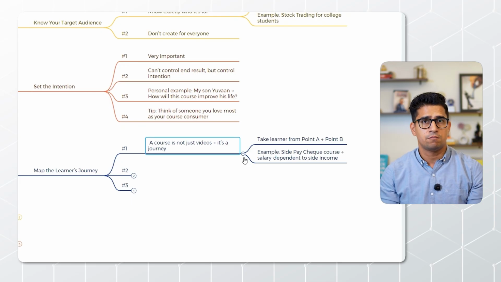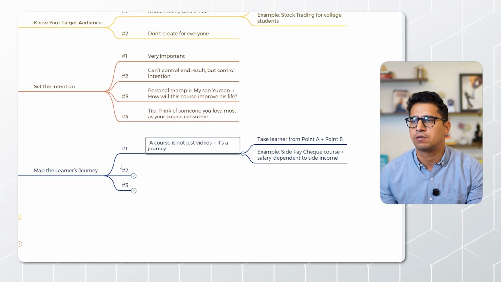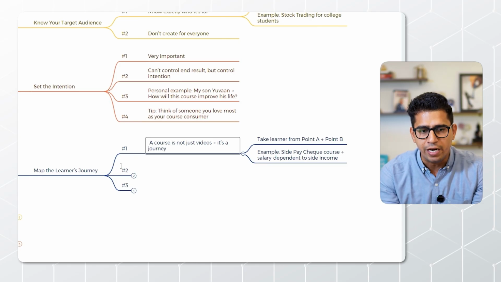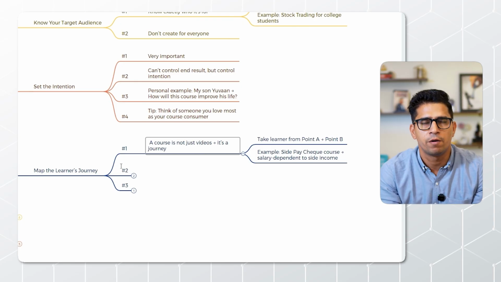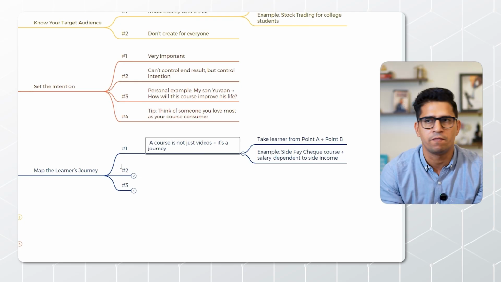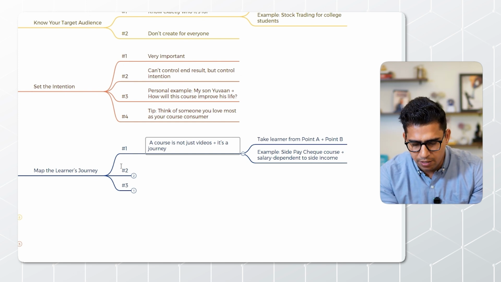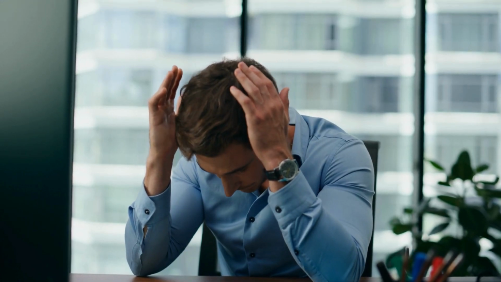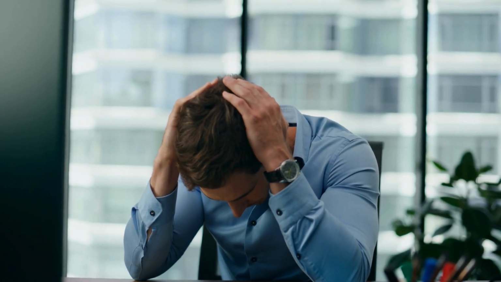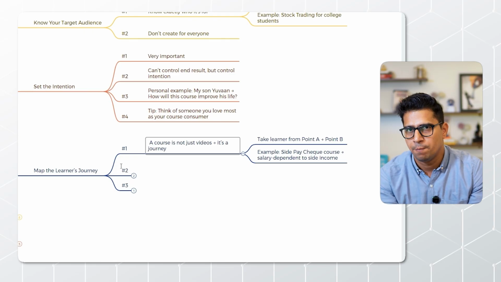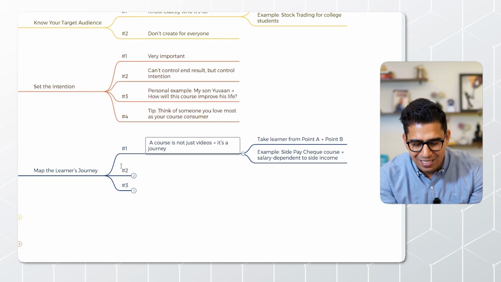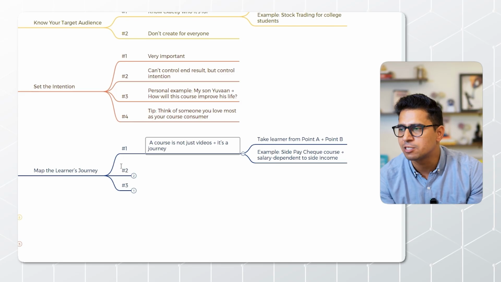So that's the important thing. In the case of these Side Paycheck courses that I'm creating, the objective is to take someone through a journey. Someone who is part of my Side Paycheck program is feeling insecure in their life because of their high dependency on salary income, and I take them to build another source of income by putting their existing skills to use, with just a few hours per week.